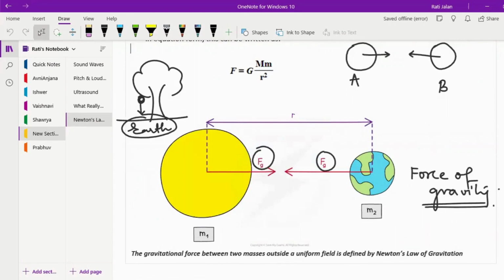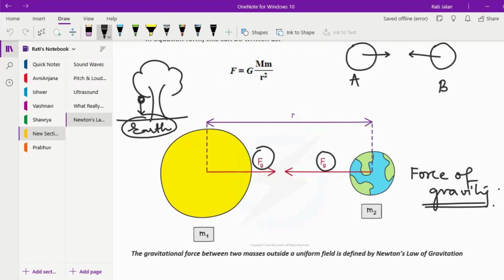See, until your ninth standard you knew that there is a force of gravity because of which the apple falls down and everything. But what happens in class 11th is that you will understand that this force is not only acting on the apple, it's also acting on the Earth. So that is what this force of gravity, or you can say Newton's law of gravitation, means. That any two objects are always trying to attract each other. Okay, but they will not move. Why will they not move? That also we will understand.